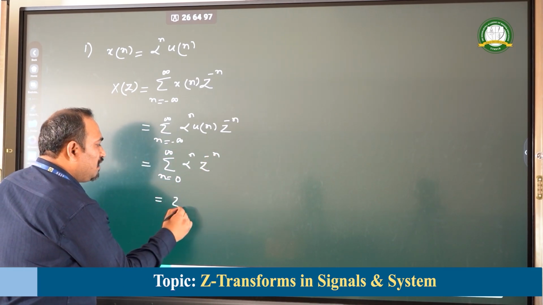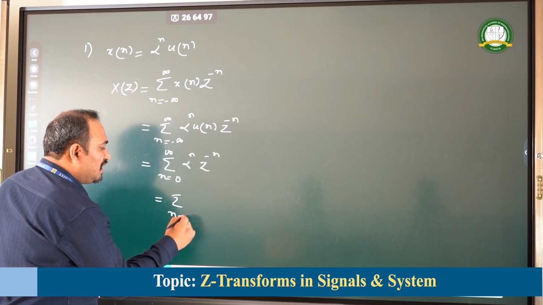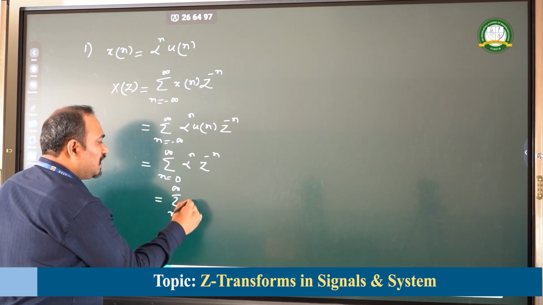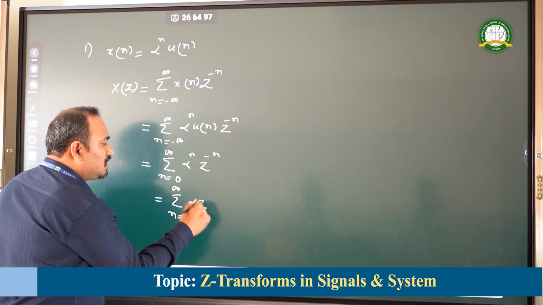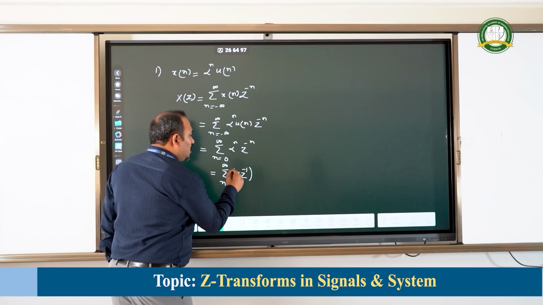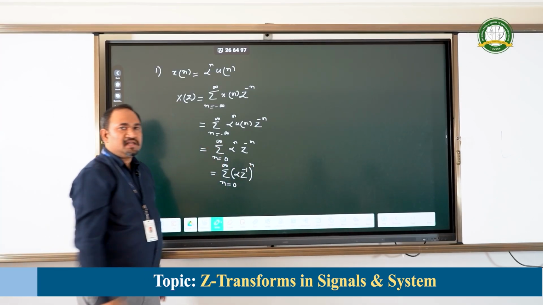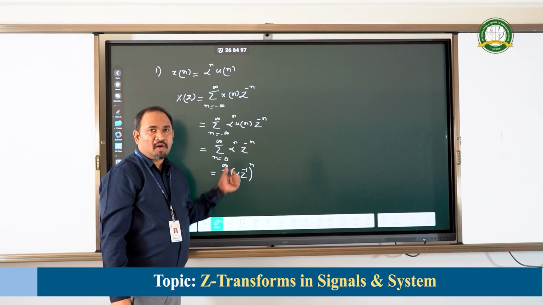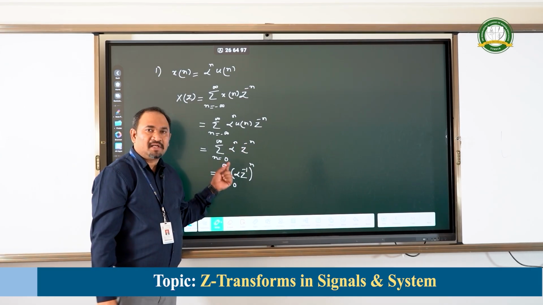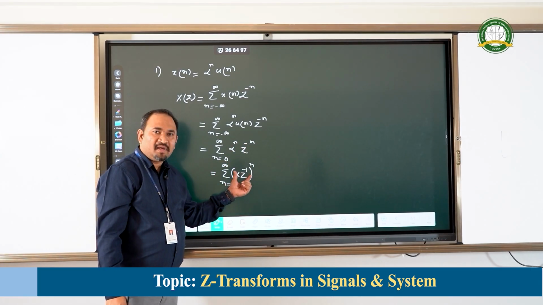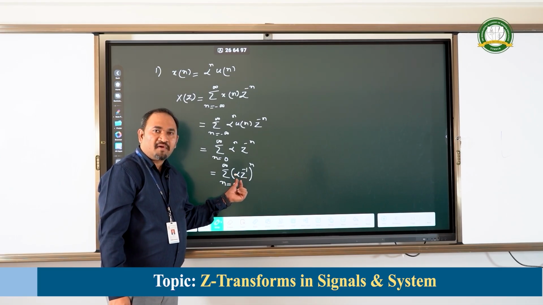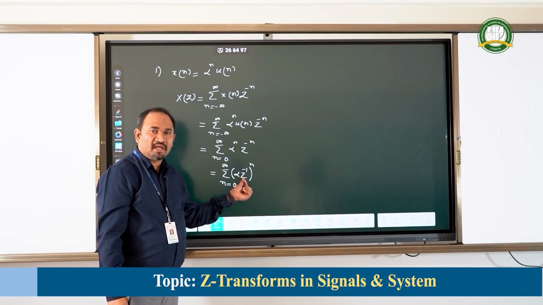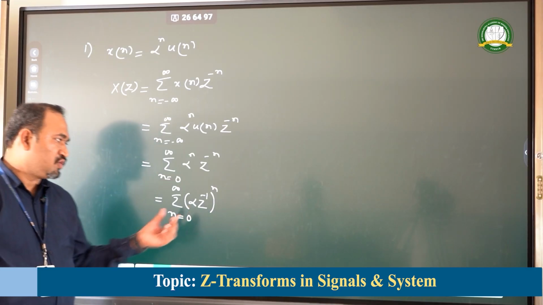Now, collectively we can write this as summation n varying from 0 to infinity of alpha into z to the power of minus 1, whole raised to the power of n. I can club these two parameters because the power n is common to both. Therefore, that n can be applied collectively to alpha and z to the power of minus 1. Hope this is understandable to you.